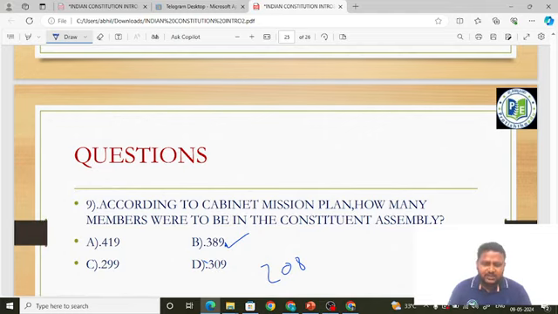Which were the Commissionerate areas? Remember, friends, it is Delhi, Ajmer-Merwara, Baluchistan, and also what? And also it is Coorg, which is in Karnataka.